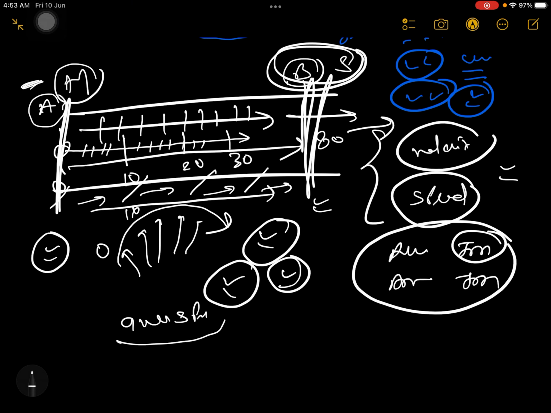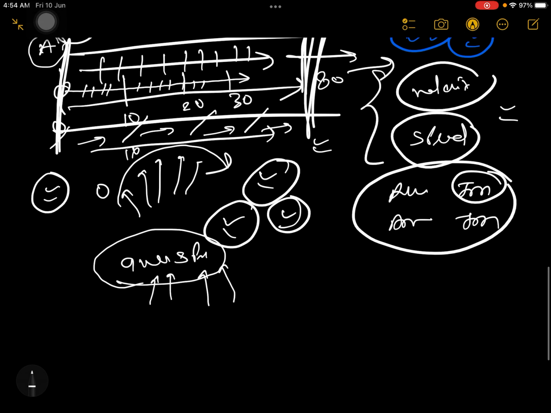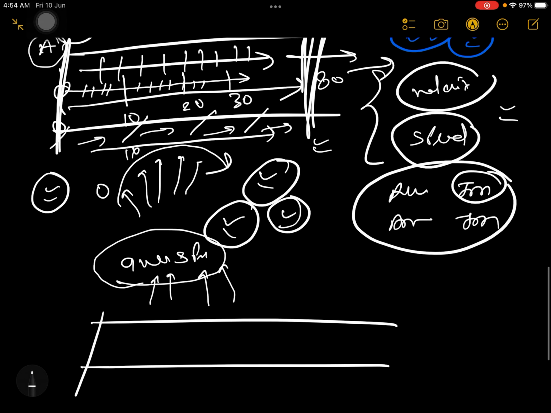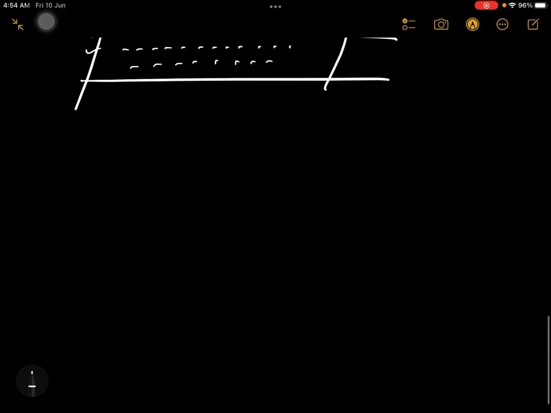Average speed means it is that speed when you start from point A and reach the same point B, but you have to maintain the same constant speed. You have to cover the same distance. I will explain here what is the meaning of constant average speed.